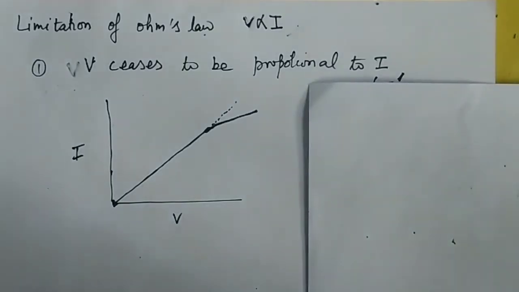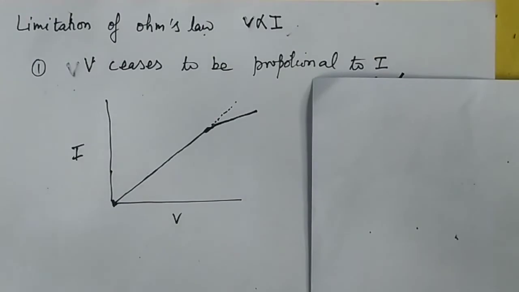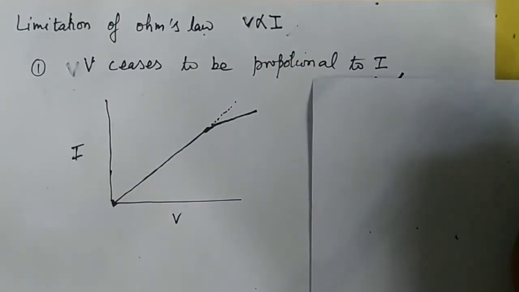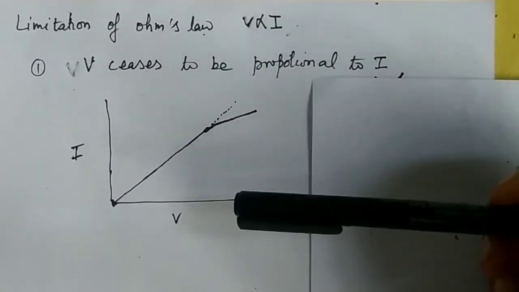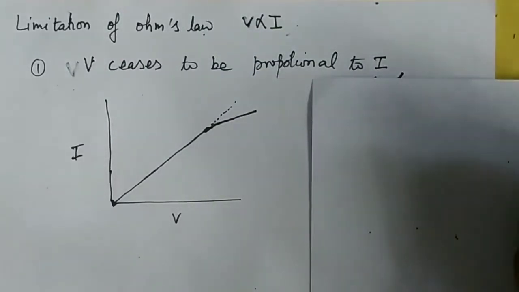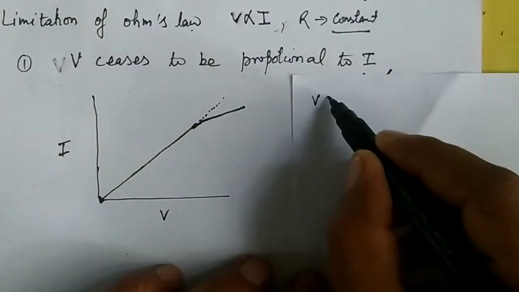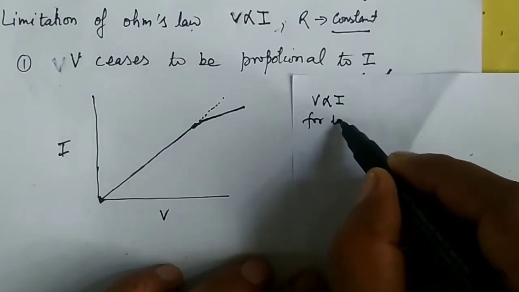In this video, we will discuss the limitations of Ohm's law. We know that Ohm's law is V is directly proportional to I, that V is always proportional to I, where R is a constant. Now, the first limitation is that V ceases to be proportional to I. That is, V is proportional to I for low potential.